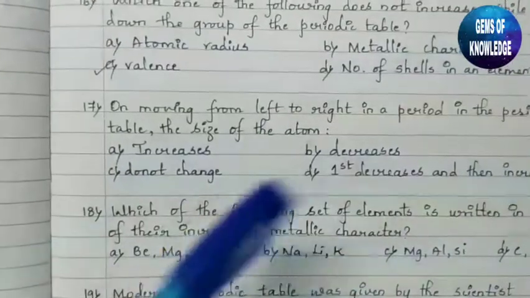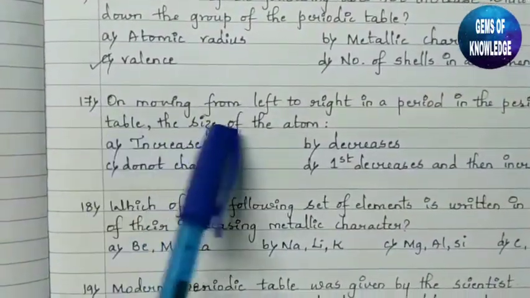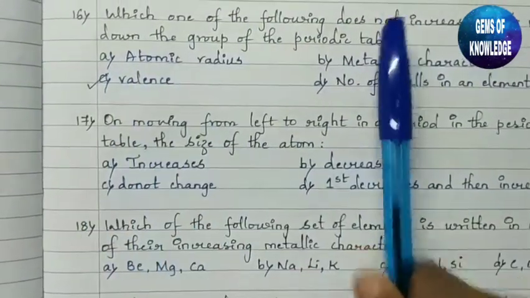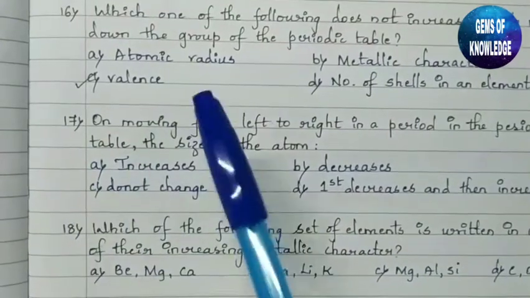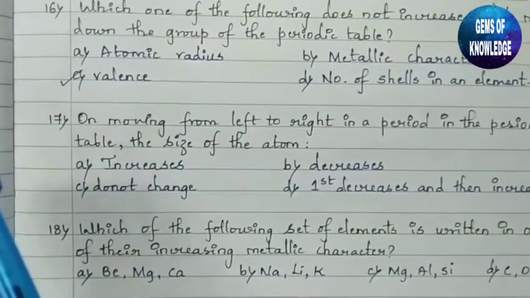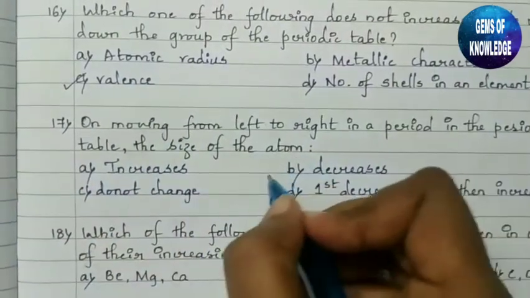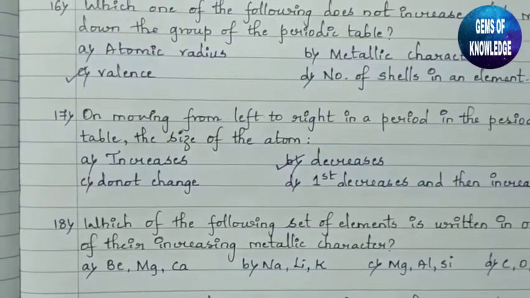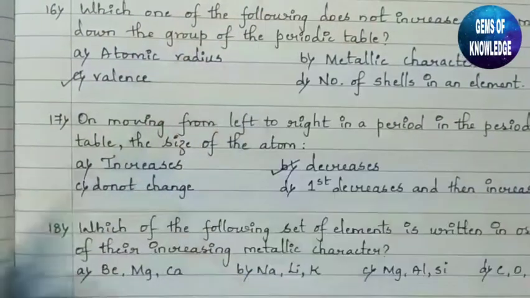Okay, so you can see the next question: on moving from left to right in a period. When we are moving from left to right in one period in the periodic table, they are asking what happens to the size of the atom. So the answer here is that it decreases. The size of the atom decreases on moving from left to right along the period.